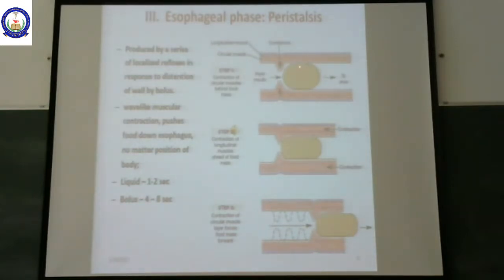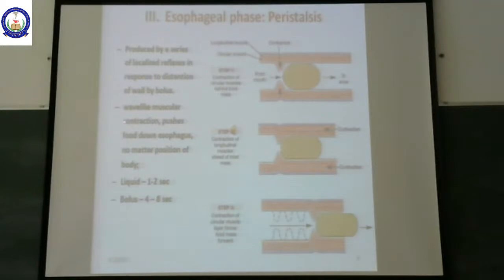Now, this stretching of the smooth muscles is going to release two types of mediators. One type of mediator is going to constrict the smooth muscle behind and push the food bolus in front. Another type of mediator is going to relax the smooth muscle in front and receive the food bolus which is coming from behind.